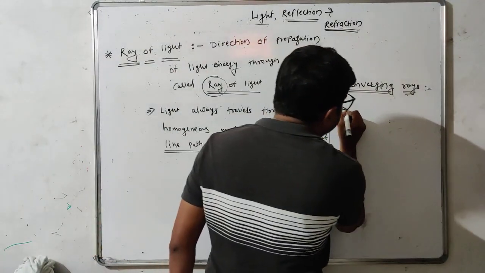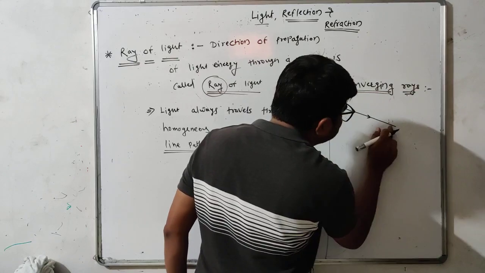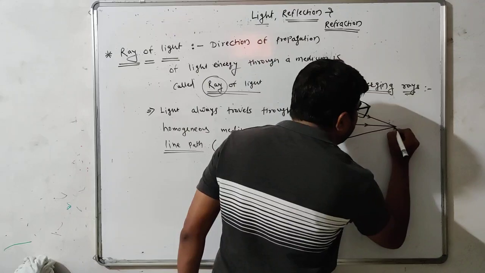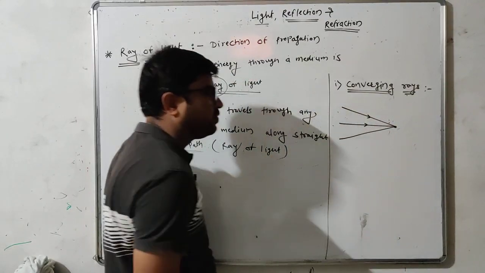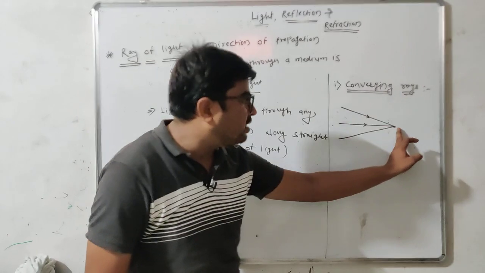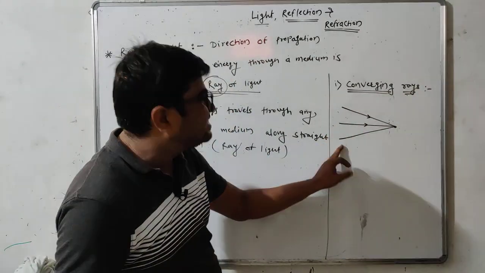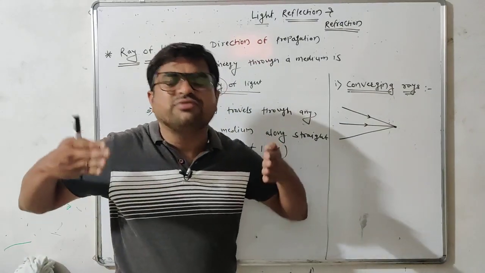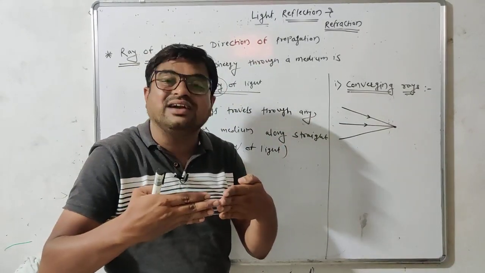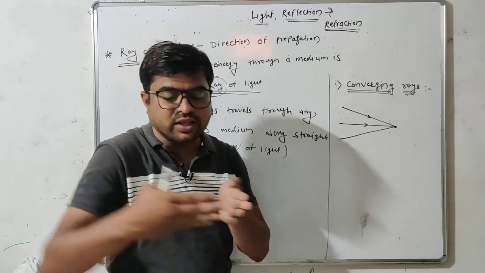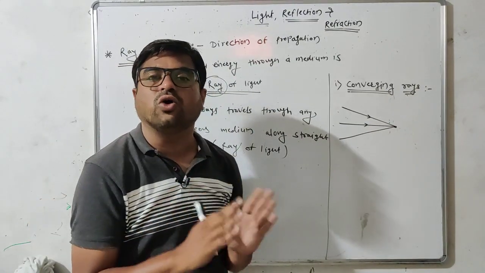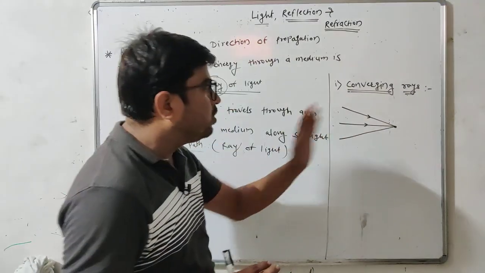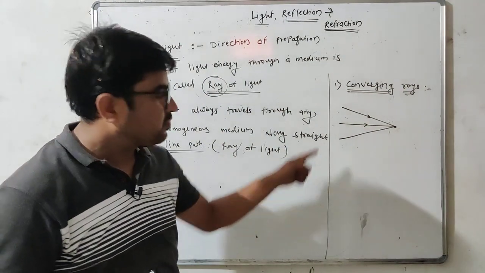If some light energy travels along this straight line path, some travels along this path, and they all meet at this single point, therefore these rays are converging rays. Converging rays means the rays of light which are meeting at a single point. Like this.